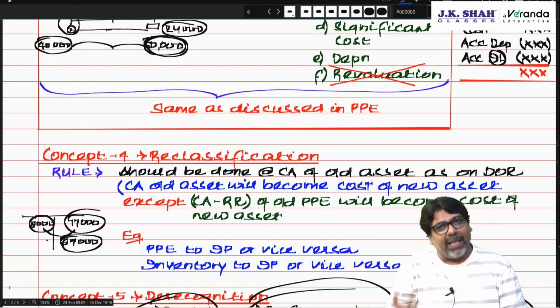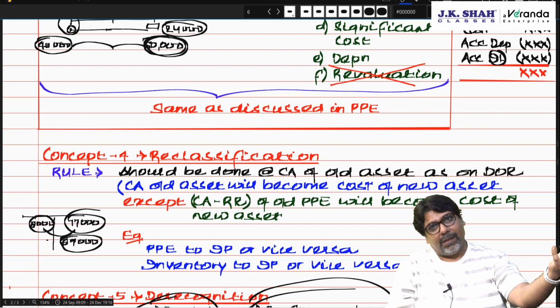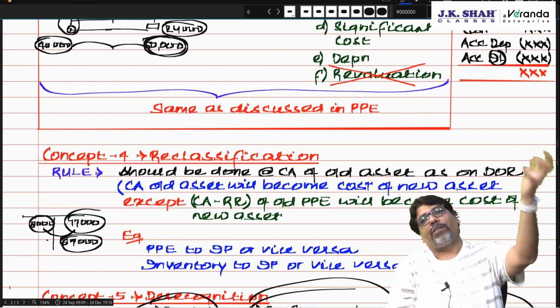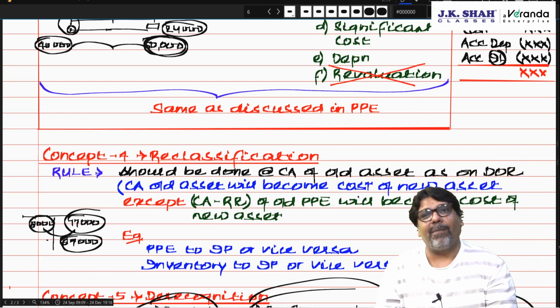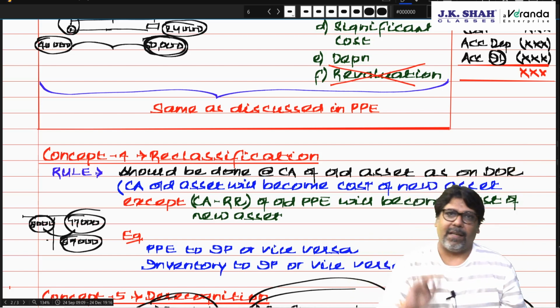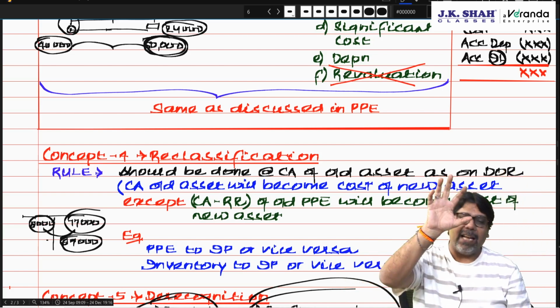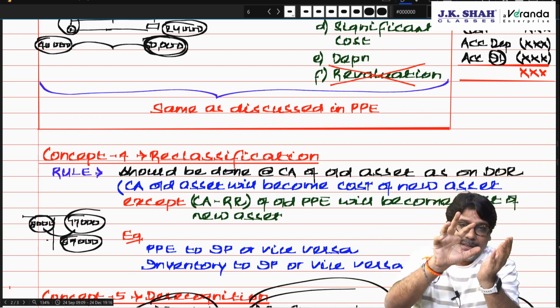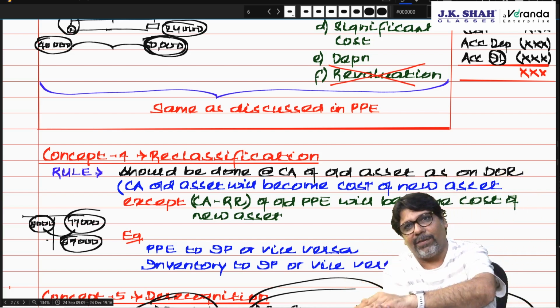In case of reclassification, carrying amount of old asset will become cost of new asset on the date of reclassification. If you are carrying amount to investment property, revaluation model will cease, depreciation will start. But if the old asset was at revaluation model, then carrying amount minus reserve will become the carrying amount of old asset, that will become the cost of new asset.